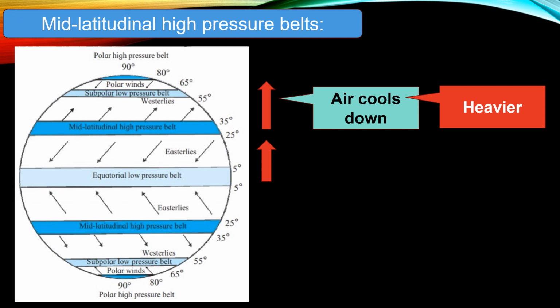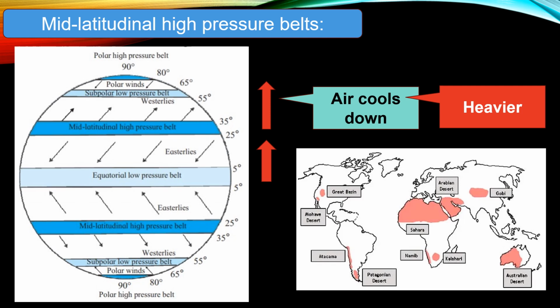This heavier air descends in both the hemispheres in the regions between 25 degrees and 35 degrees parallel. This leads to the formation of high pressure belts in these parallels of latitudes in both the hemispheres. This air is dry, hence the region does not get rainfall. Consequently, most of the hot deserts on the earth are found in these regions.